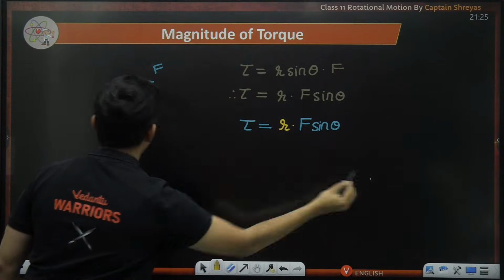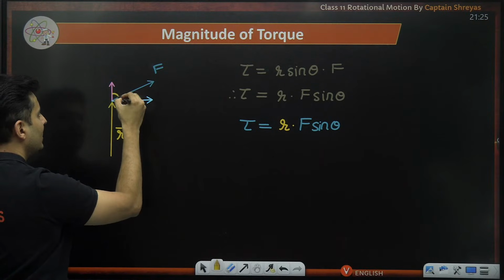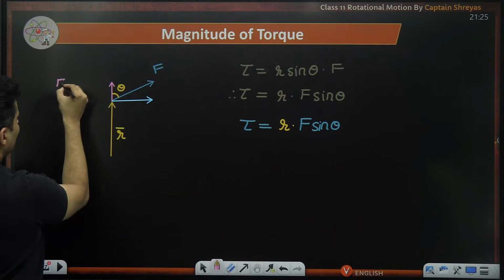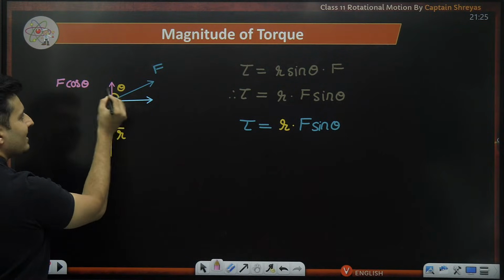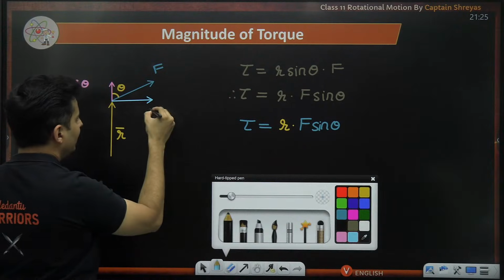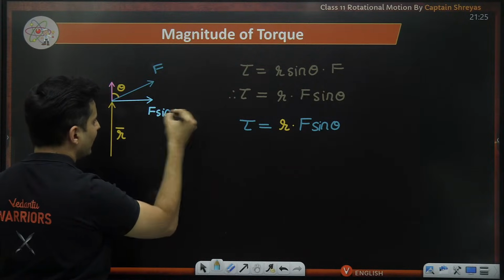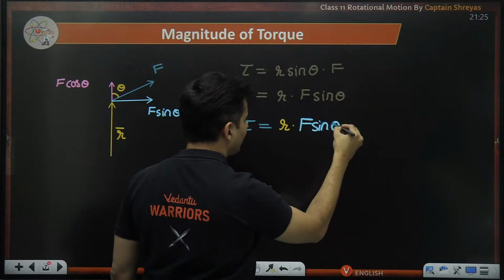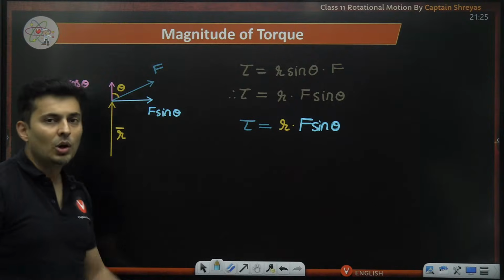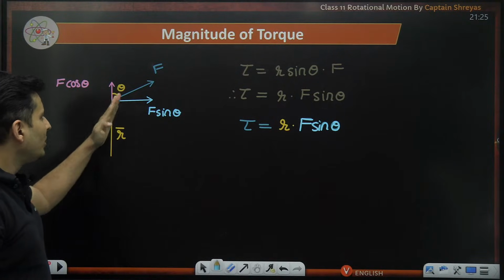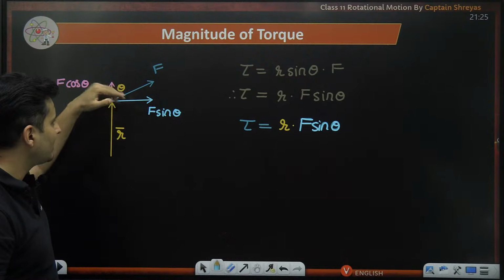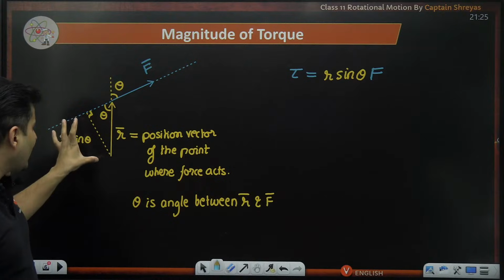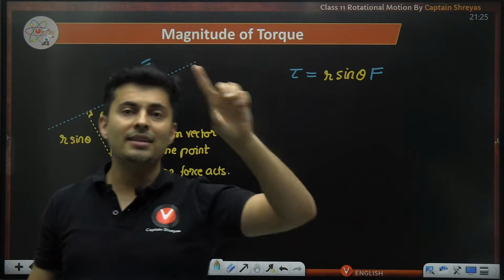Now, remember, just some time back, I had told you if this is r vector, this is f vector, this is the actual angle between them. So, this pink vector is technically your f cos theta because it is adjacent to it. The one which is far away will obviously be the sine theta. So, this is my f sine theta now. This is also the value of the torque. So whether you take force and split it into two components and take F sine theta, or you take splitting of R and take R sine theta into F, still the answer will be the same.